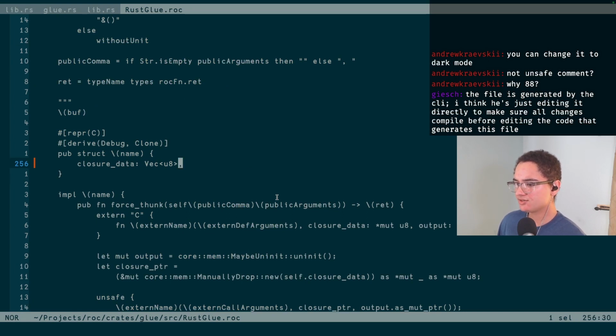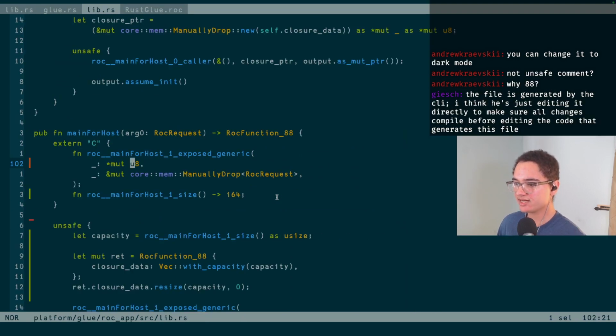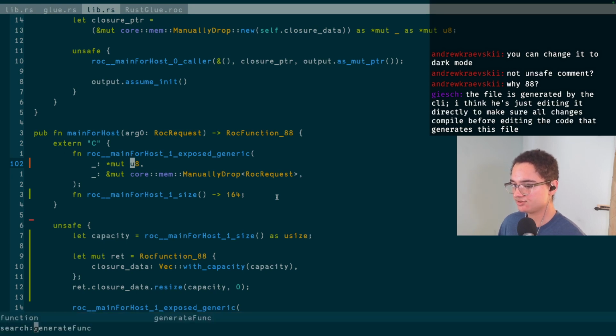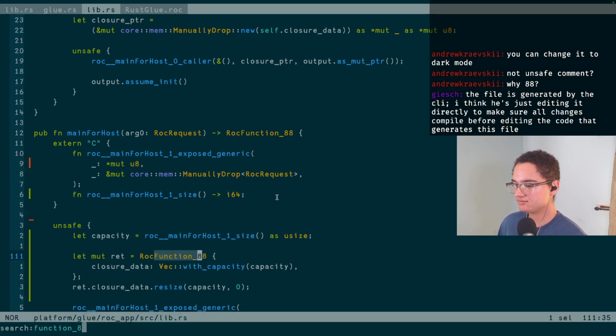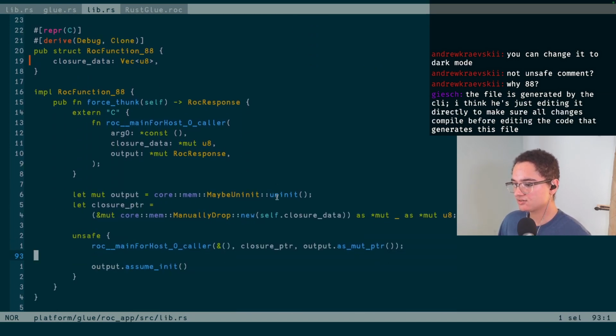Okay, so this is, I think, the only change in this spot that we've done so far, but there actually is another change that needs to be done here. So I might as well do that in the Rust side first and then catch up with that. So if we again go to function 88, oh, right here, just go to its definition. It has this force thunk, which is where it's actually called.